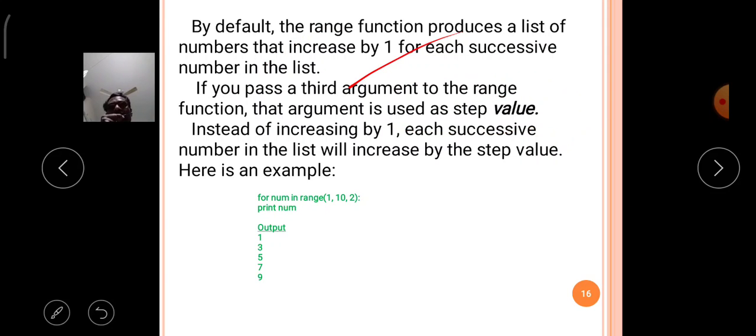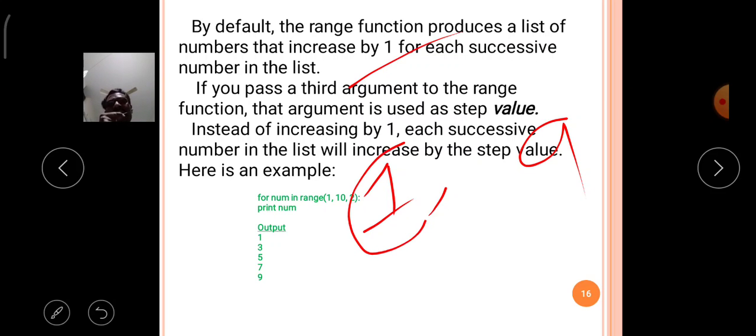Now here is an example: for num in range 1, 10, 2. The starting value is 1 and the highest limit is 10, that means up to 9 only. The highest limit is not entered in the sequence.